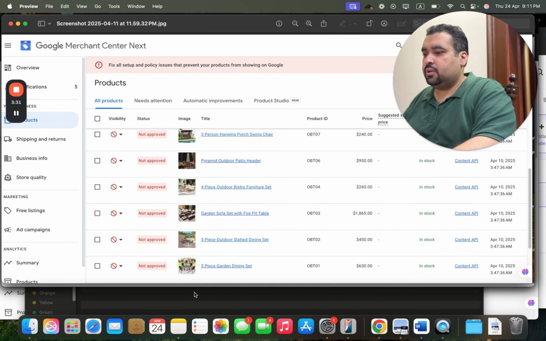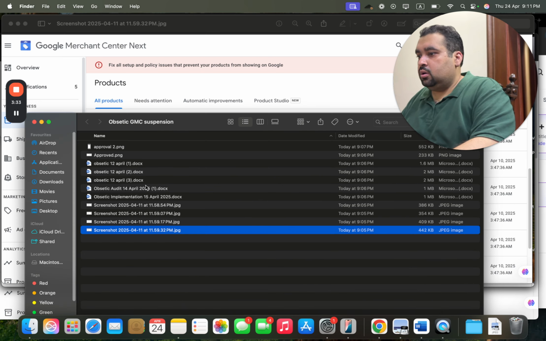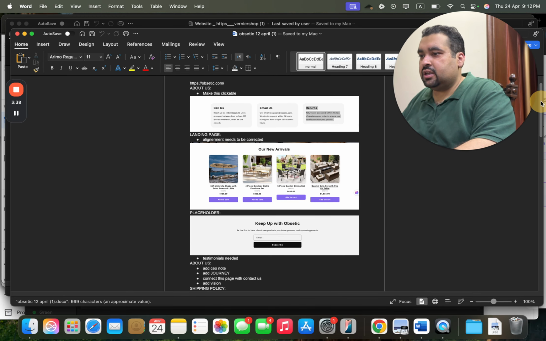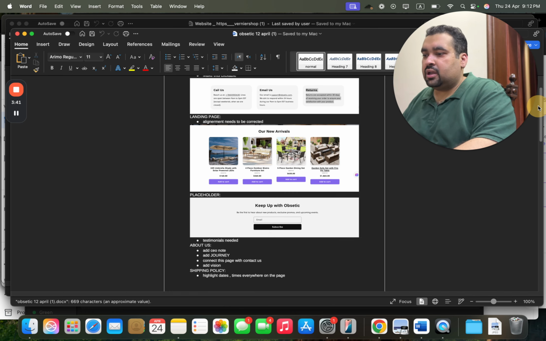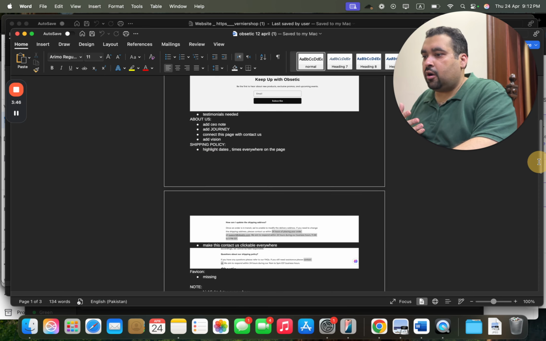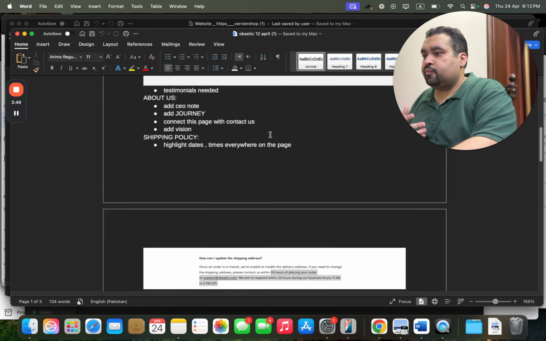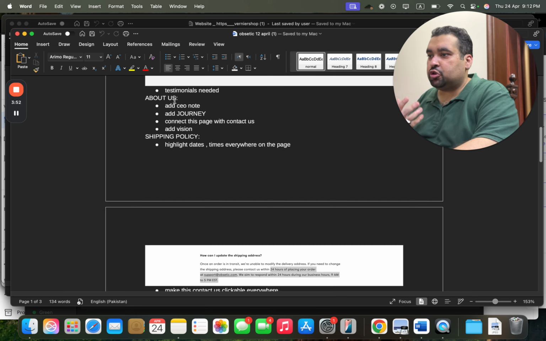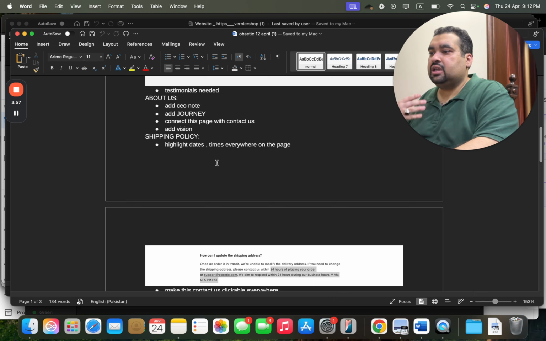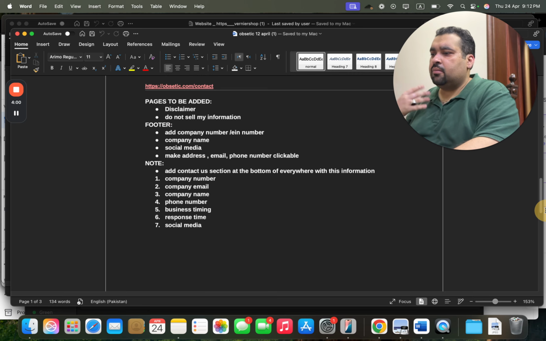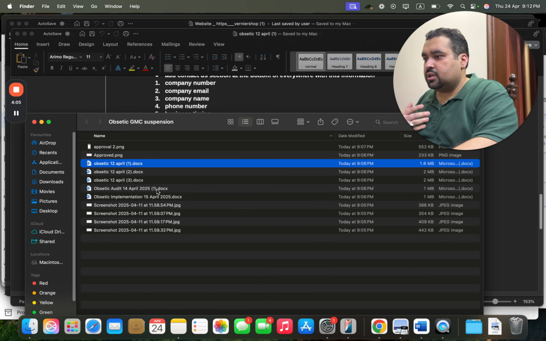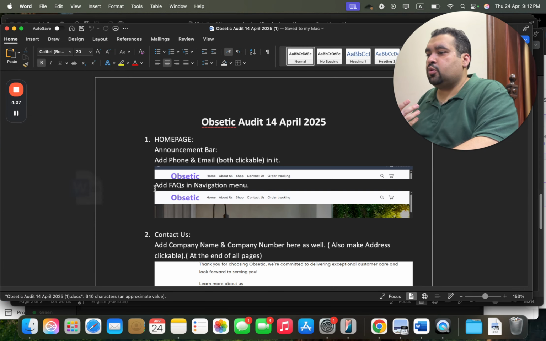So these are the products not being approved, as you can see over here. Now I'm going to show you a few of the audits which were done by the team. One such audit is this over here. Some return needs to be clickable. First of all, there was a placeholder on the website which needed to be fixed. Apart from this, we suggested adding a testimonial, a CEO note, and a journey page, connecting this page with the contact us page and shipping policy, highlighting dates and times everywhere on the page, and adding response timing and business timing. So basic things were also being done, and simultaneously multiple audits were being done.